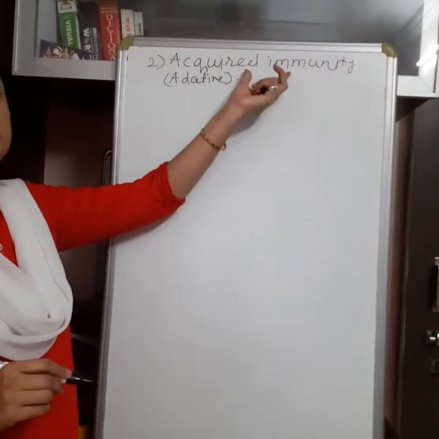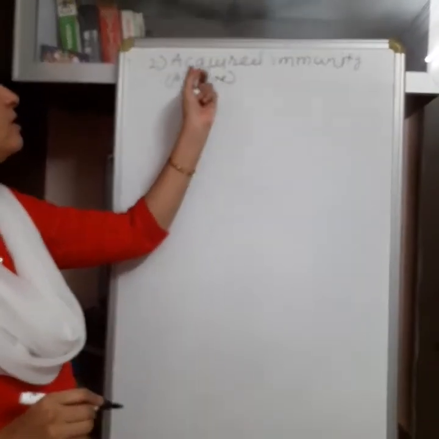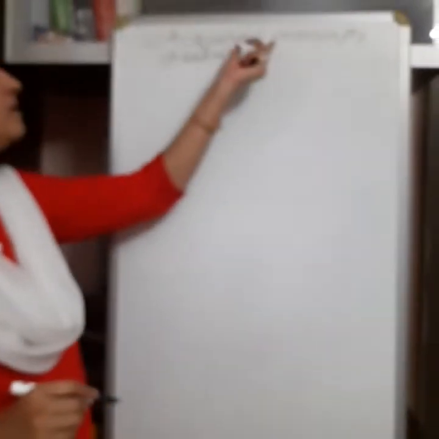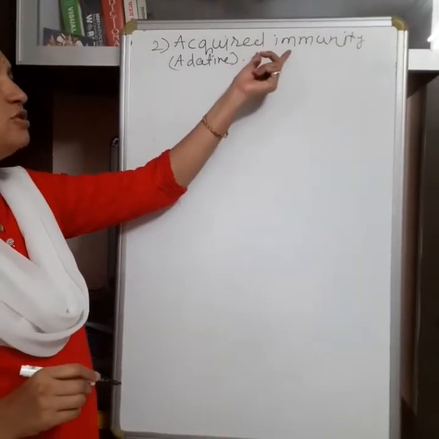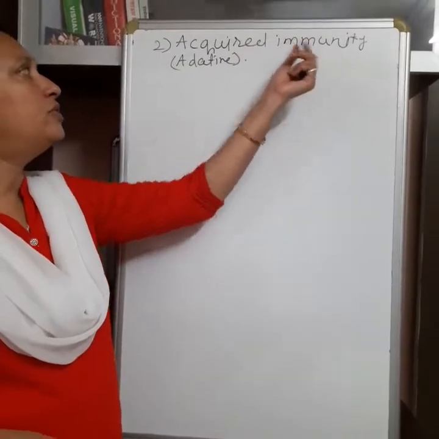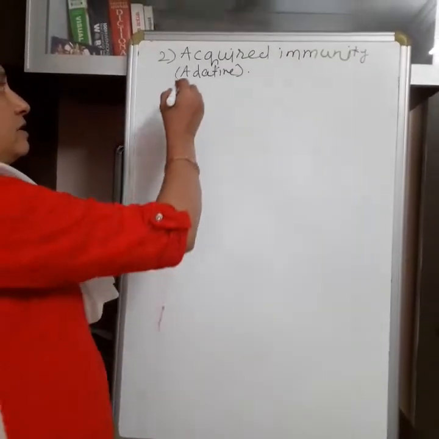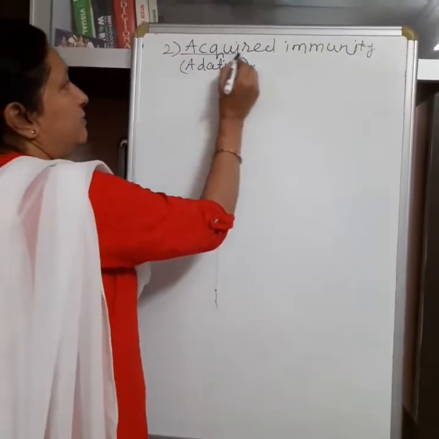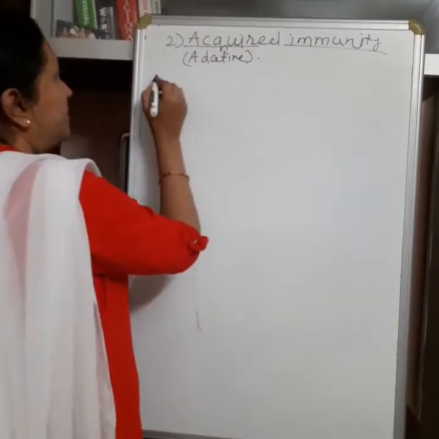It is developed in the lifetime, so it is called acquired immunity. It is developed after the exposure to some pathogen, and this immunity also remains active in life. Now see here some characteristic features of acquired immunity.